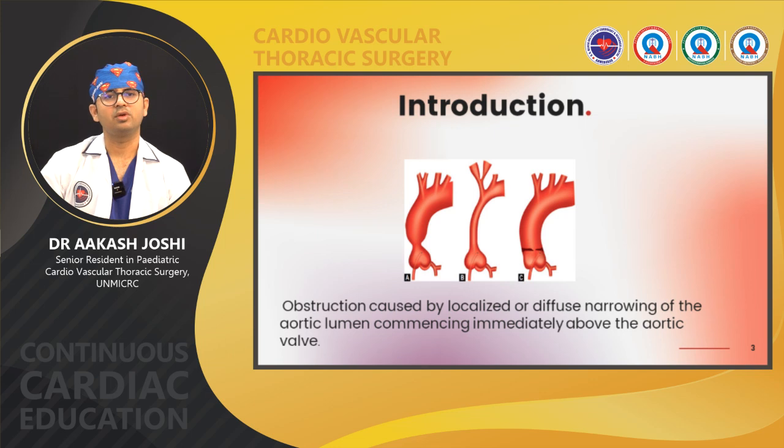Basically, it is obstruction caused by localized or diffuse narrowing of the aortic lumen commencing immediately above the aortic valve, because aortic stenosis is subvalvular, valvular and supravalvular. Supravalvular is the aortic stenosis which commences above the aortic valve. That's why it's called supravalvular aortic stenosis.